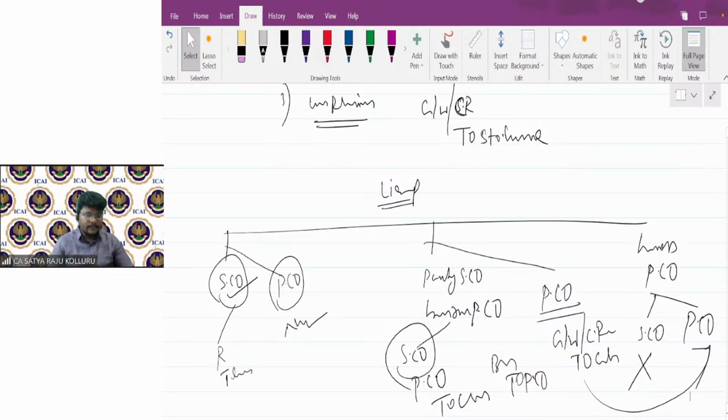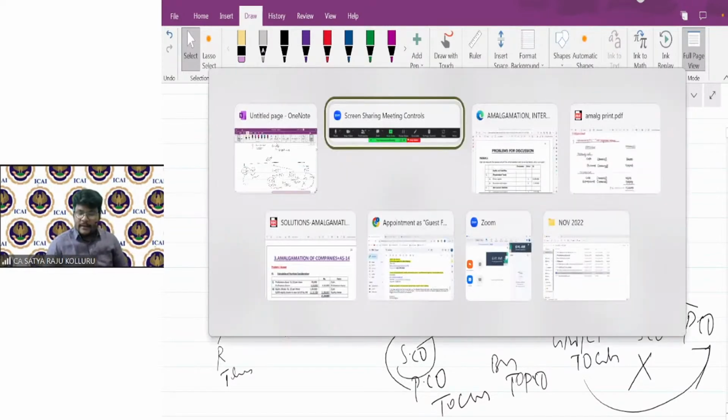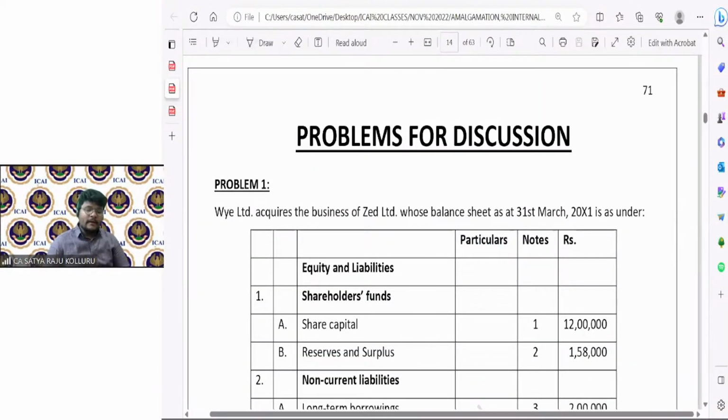Fine, super. Guys, without any further delay, let me start directly with problem number 1. I designed problem number 1 to cover the calculation of purchase consideration, the accounting treatment in the books of the selling company, and the accounting treatment in the books of the purchasing company as well. So I can say this is a single problem which will try to cover all the concepts we have discussed now.